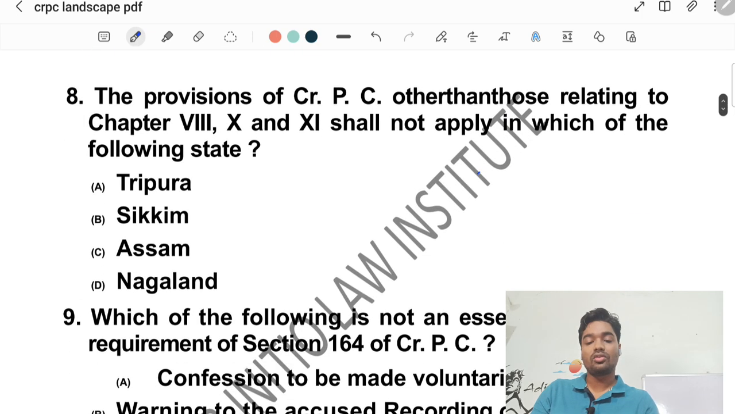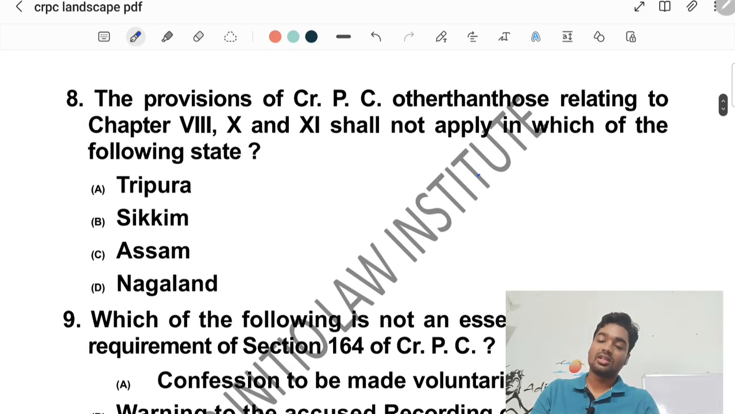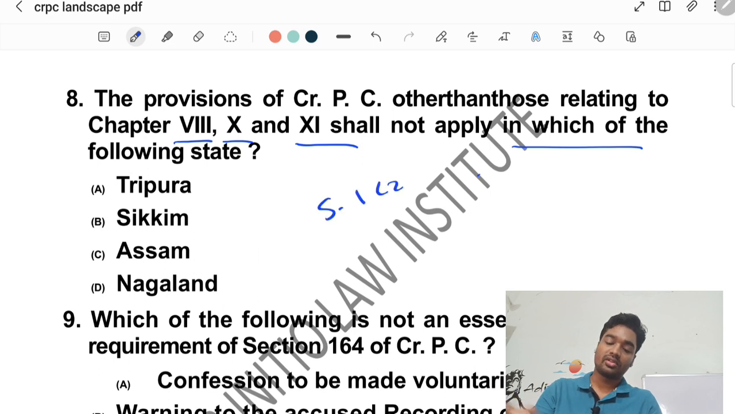Question number 8 talks about the provisions of CRPC other than those relating to chapter 8, 10 and 11 shall not apply in which of the following states? This is again a direct question. If you refer to section 1 subsection 2, the correct answer would be option D, Nagaland.